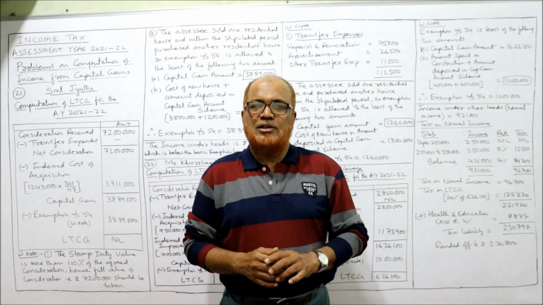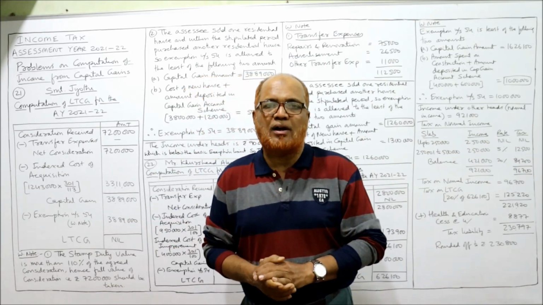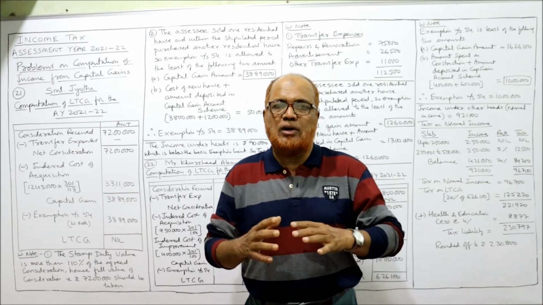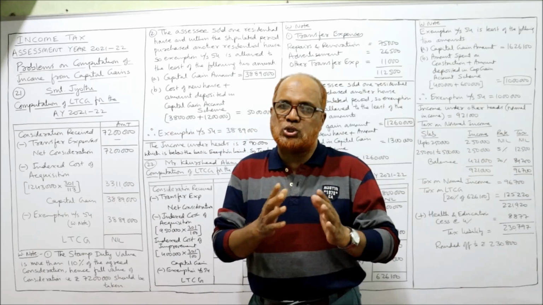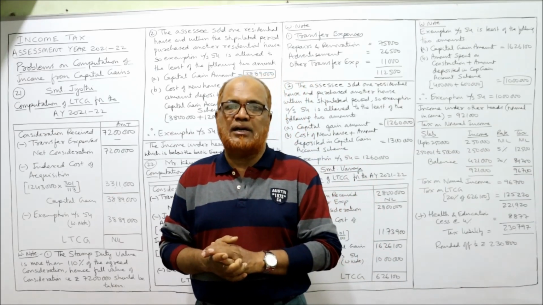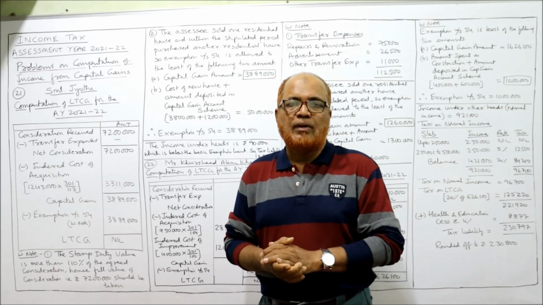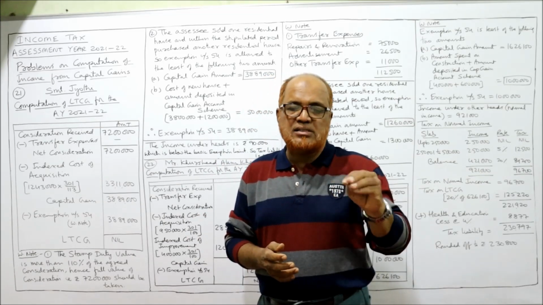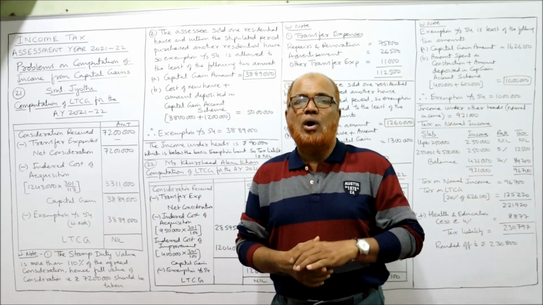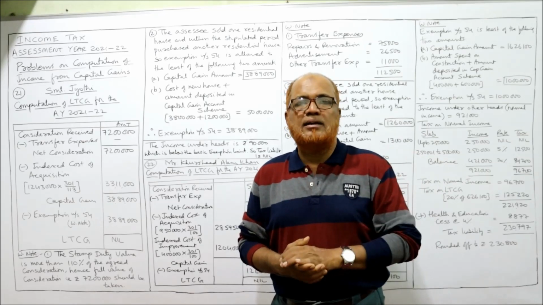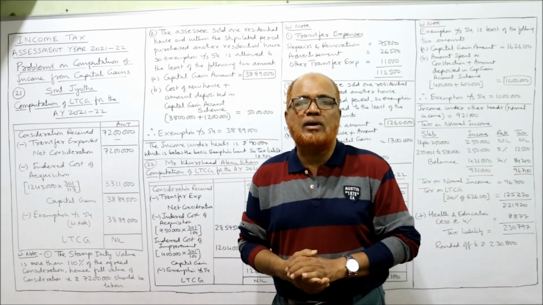I'm Hasham Ali Khan. So now I'm continuing the problems on income from capital gain. So far 20 problems I have completed on different methods of how to compute the income from capital gain, short-term capital gain and long-term capital gain, and also the exemption under section 54. When an assessee sold one residential house and within the stipulated period purchased another residential house, or amount deposited in capital gain account scheme in a bank, then exemption will be allowed under section 54.